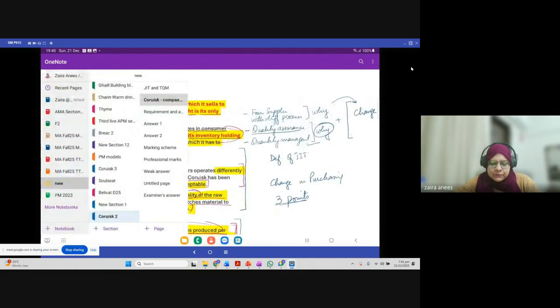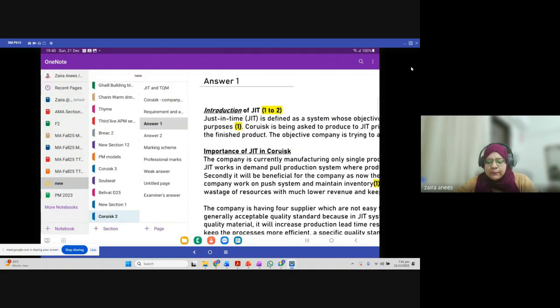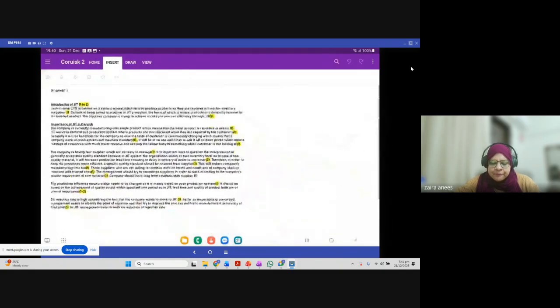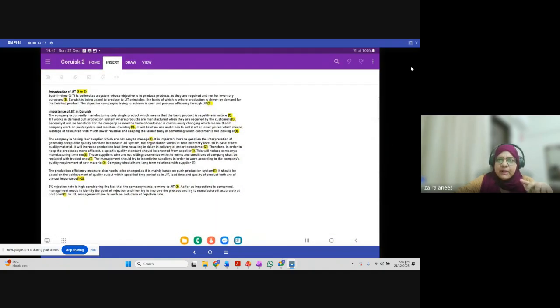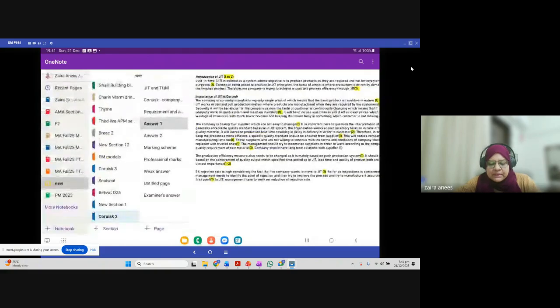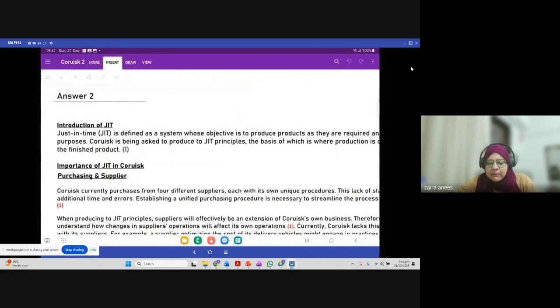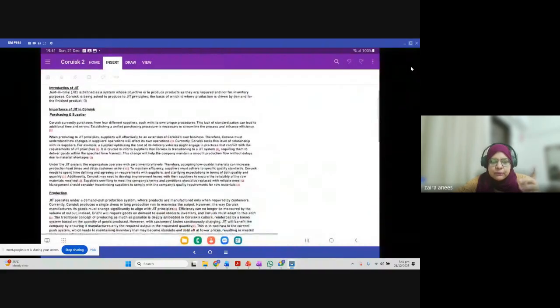So that's how we are going to write the answer, right? Let me show you, there are two ways I wrote the answer. This is the first way, without the headings of purchasing and production. But this is not a good idea, because the examiner is specifically asking you to deal with production and purchases separately. The second way is how I wrote the same answer with two different headings: one is purchasing and supplier, the second is production.